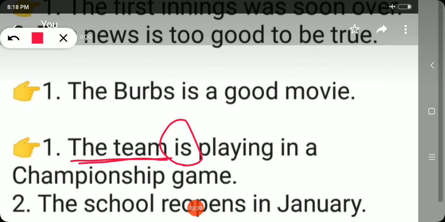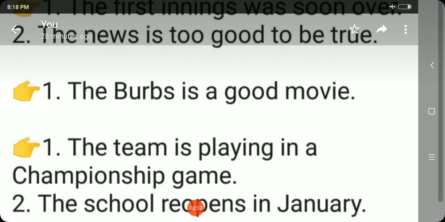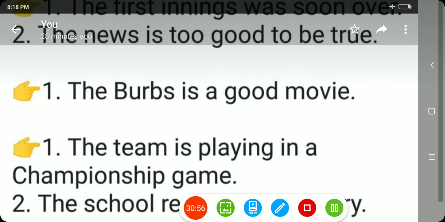Next, the school reopens in January. So here school is also a collective noun. School represents all the schools, not only a single school. So it carries a singular verb. So reopens is in does form. So it is a singular verb. So the collective noun takes a singular verb. That is the 11th rule.